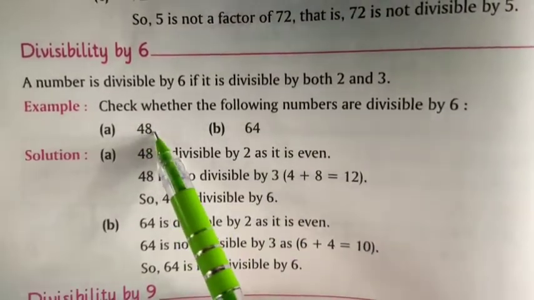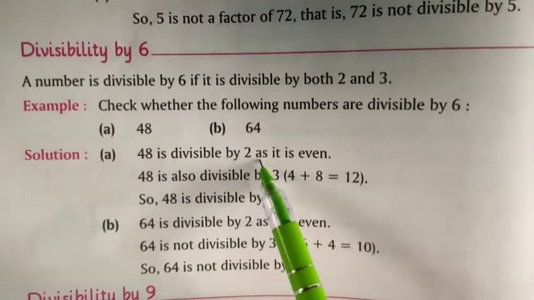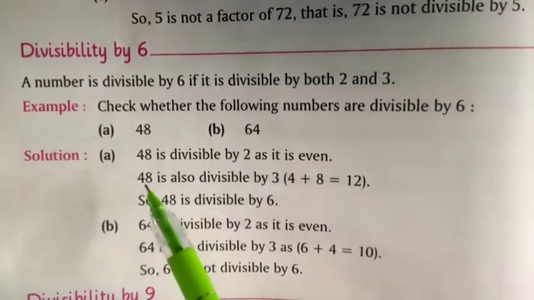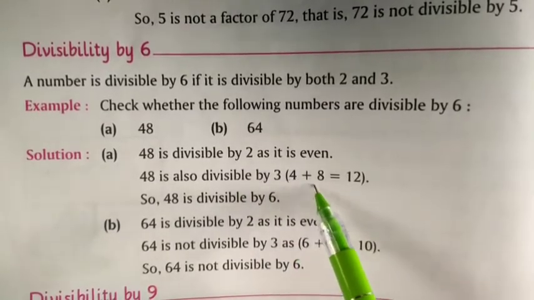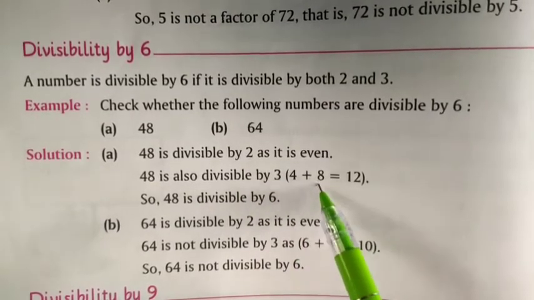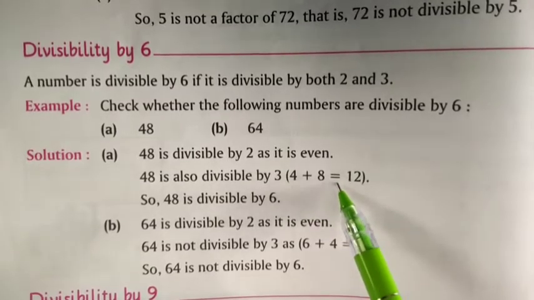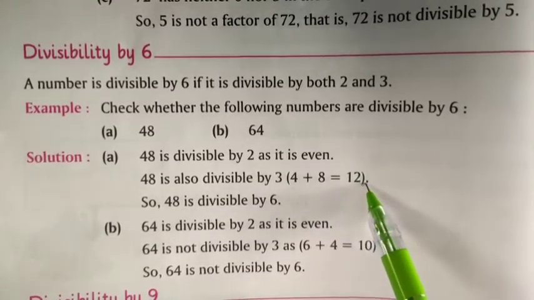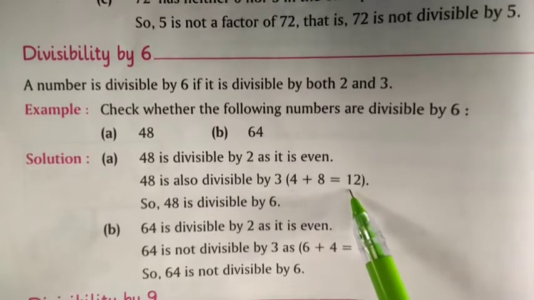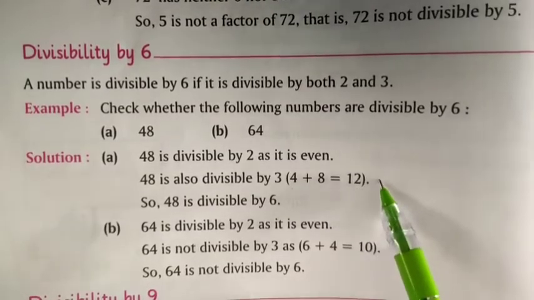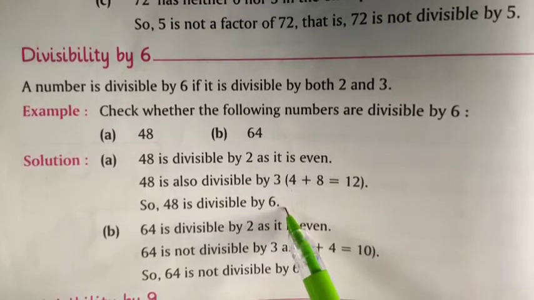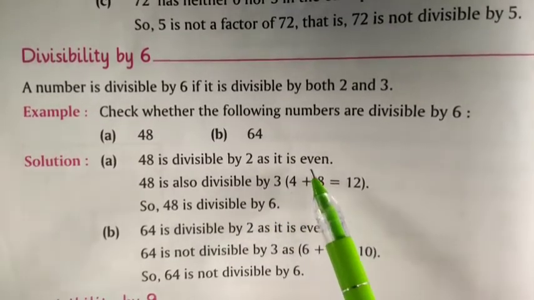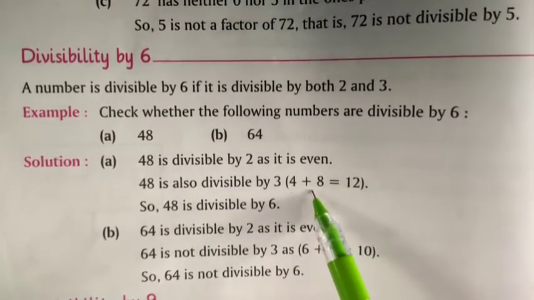Now check whether the numbers are divisible by 6. Let's take 48. 48 is divisible by 2 as it is even. 48 is also divisible by 3. When we add these two digits, 4 plus 8, the sum is equal to 12. And 12 is divisible by 3. So 48 is divisible by 6 because it is divisible by both 2 and 3.